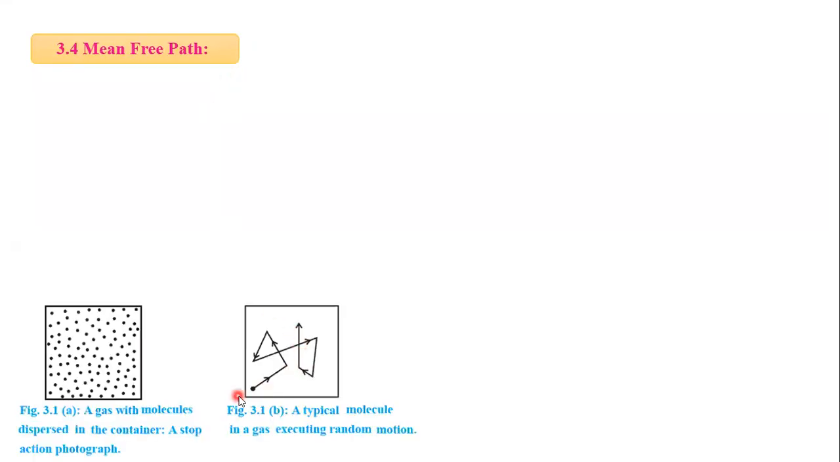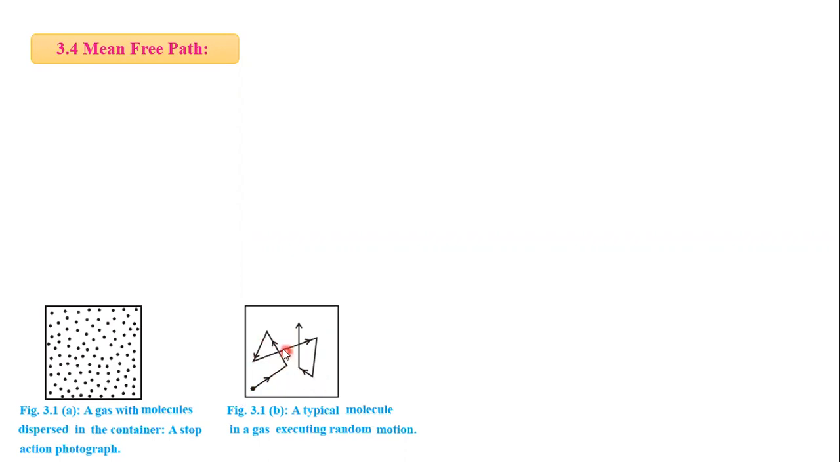Now next article is mean free path. Gas molecules are always in a state of random motion. You can see here the diagram. Here it moves in a straight line, then it collides with another molecule and changes its path. Then it moves in this direction in a straight line. Again, it collides here and changes its path. So between two collisions, it travels in a straight line path.